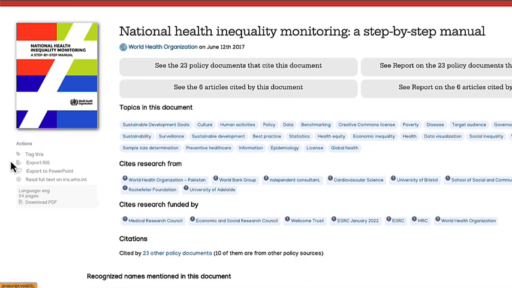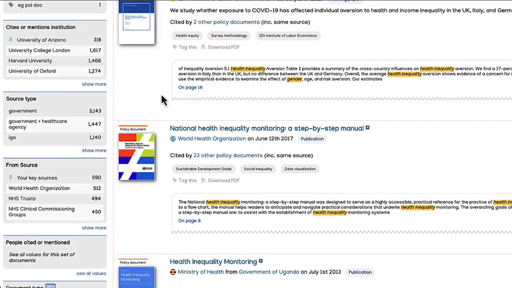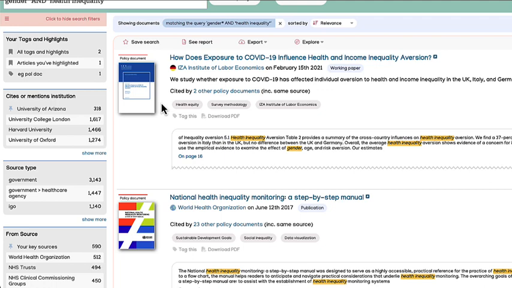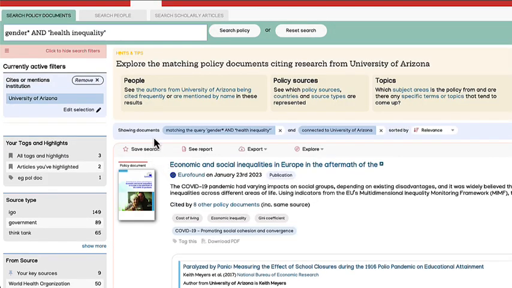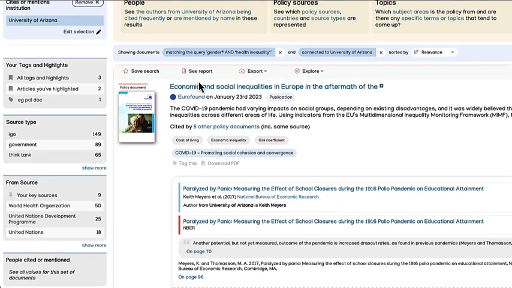And again, you can tag this as a way of coming back to it later. But if we scroll back, we can explore the reporting function as well in a little bit more detail. So if I narrow things down a bit to just documents connected to the University of Arizona, and then have a look at seeing a report,